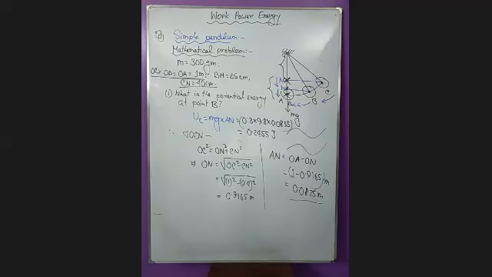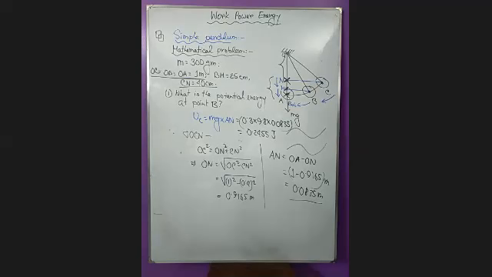Okay, just let me check. What will be the value of OM? 0.9682. Yes, sir. Okay, so if I multiply it by 0.3 and then 9.8, 0.09335, right?